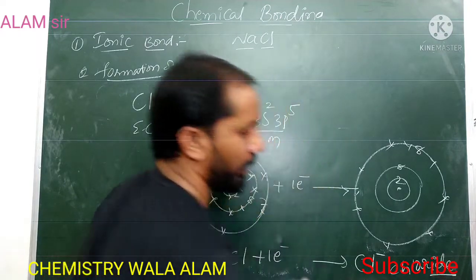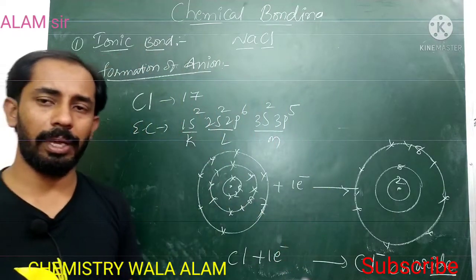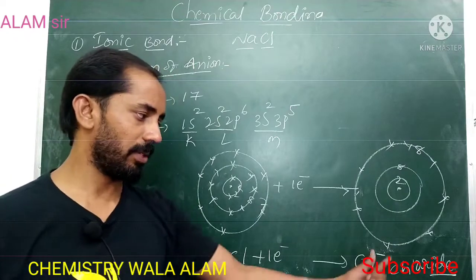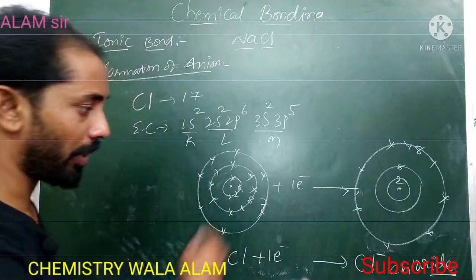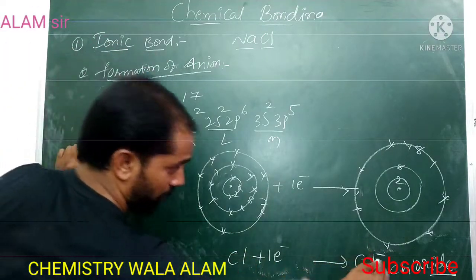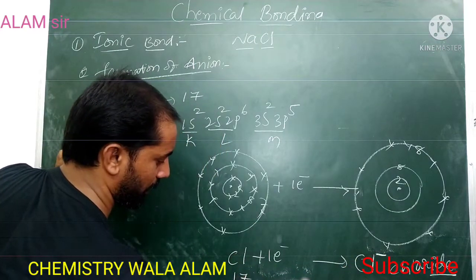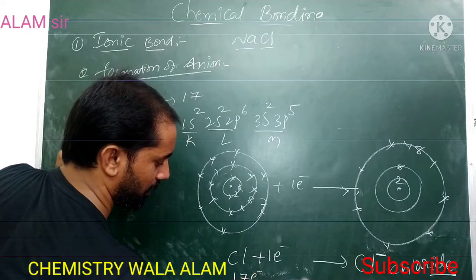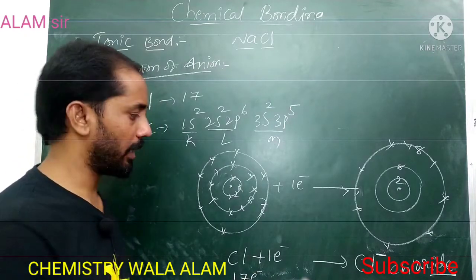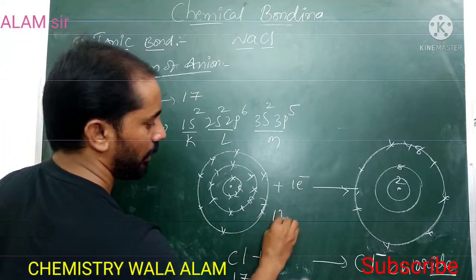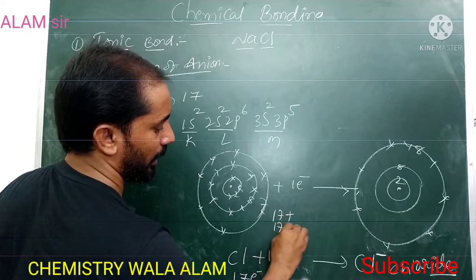Chloride. For non-metals, we add the suffix -ide, so it becomes chloride. Here, why is it represented with a minus sign? Because chlorine has atomic number 17, which indicates 17 electrons and 17 protons. Chlorine has 17 protons and 17 electrons.